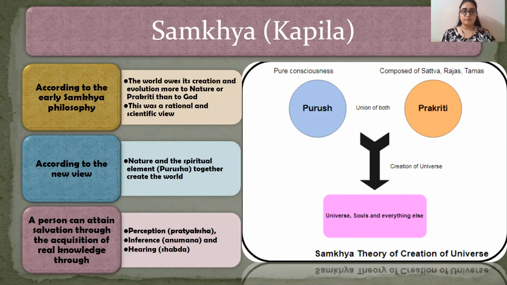That is, Samkhya philosophy is an atheistic school of philosophy, as we have seen in the chart. It does not believe that the world is created by God, but that it is created by nature, which is called Prakriti.